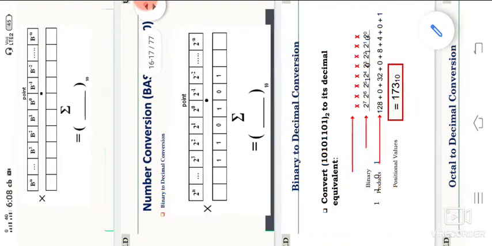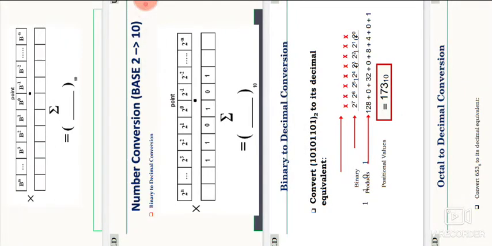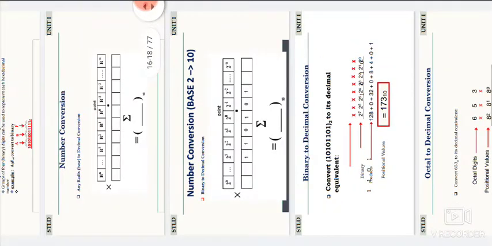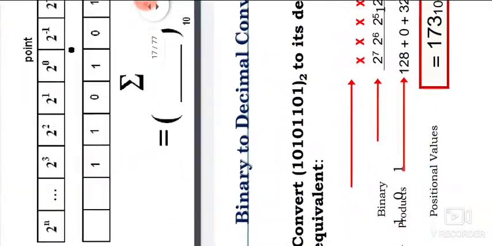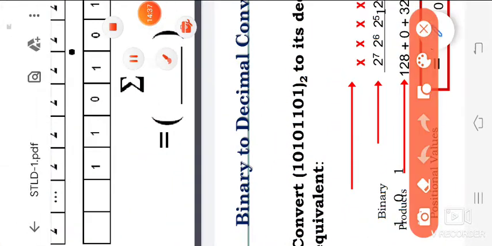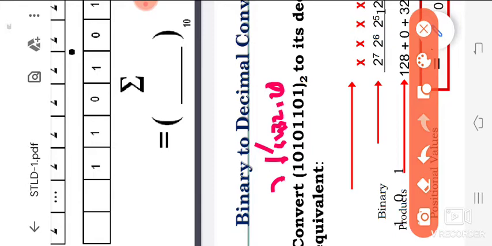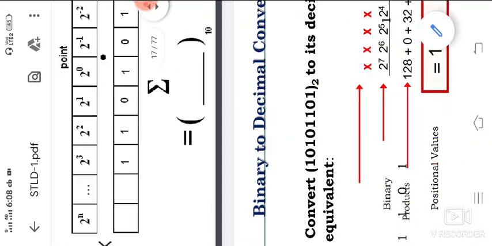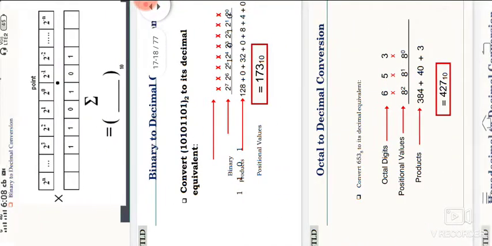This is the conversion of binary to decimal. I have already told you. So 2 power 0, 2 power 1, 2 power 2, 2 power 3, 2 power 4. We have to observe here, starting from 2 power 0. We have observed clearly, this is the value of 2 power 0, 1, 2, 3, 4, 5, 6, 7. In this manner we are calculating binary to decimal and getting the answer.